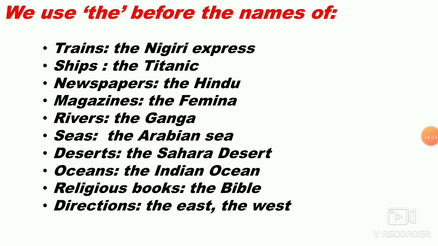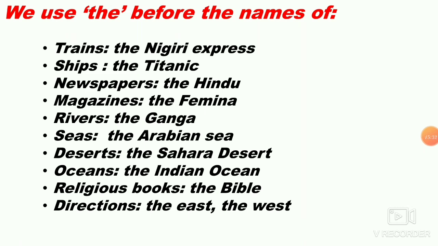Next, we have a set of names where we use "the". Let me read it out, children. We use "the" before trains, ships, newspapers, magazines, rivers, seas, deserts, oceans, religious books, and directions. So when we say trains, the Nilgiri Express; ship, the Titanic; newspapers, the Hindu is the best newspaper; magazines, the Femina is meant only for ladies.